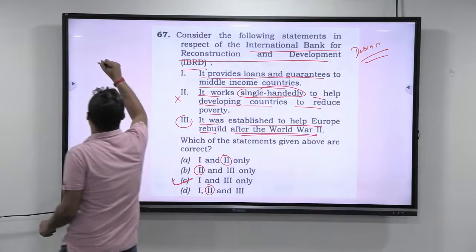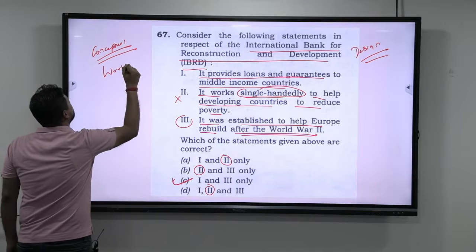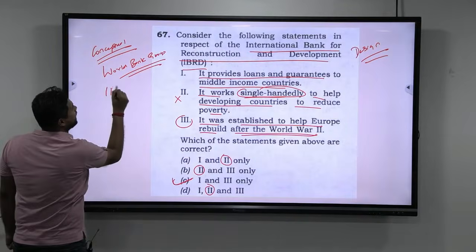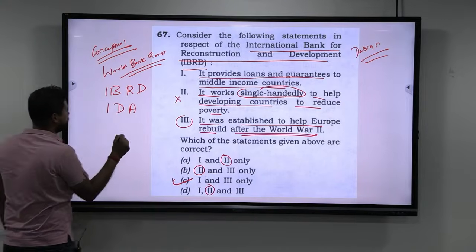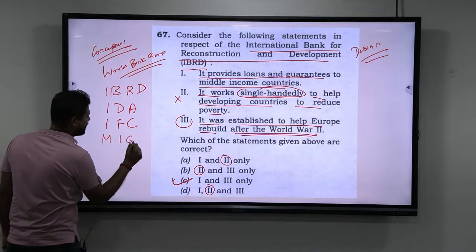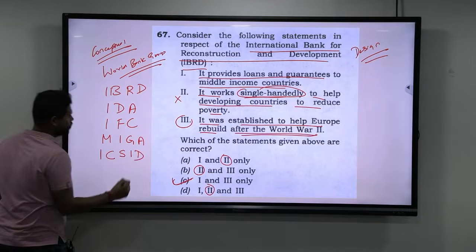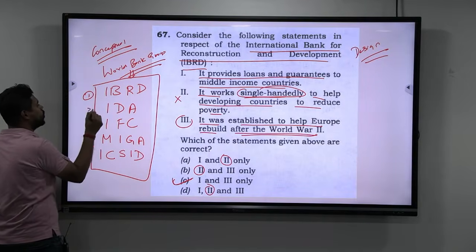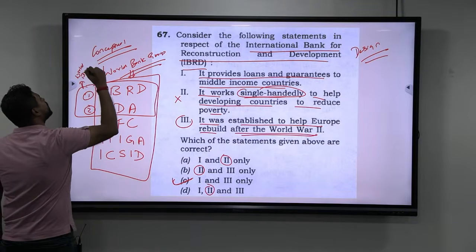Now, at the conceptual level, we should understand that whenever we say World Bank Group, you have the International Bank for Reconstruction and Development, then the International Development Association, then the International Financial Corporation, then the Multilateral Investment Guarantee Agency, and then the International Center for Settlement of Investment Disputes. So look at this. These 5 bodies put together is what is called the World Bank Group. Now 1 and 2, these 2 bodies together, is what is called the World Bank.